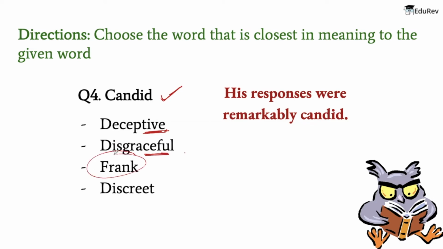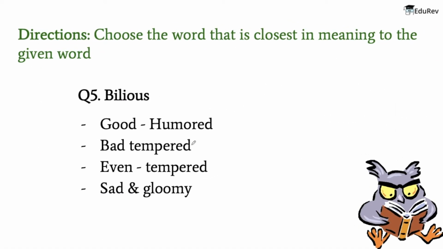The meaning of frank is someone who is open, honest and direct in speech or writing, especially when dealing with some unpleasant matters. And lastly, the meaning of discreet is careful. So the word that is closely related to the given word, which is candid, is nothing but frank, because the meaning of candid is truthful and straightforward, whereas the meaning of frank is open, honest and direct in speech or writing, especially when dealing with unpleasant matters. I hope you understood this one as well. Now let's move on to question number 5.